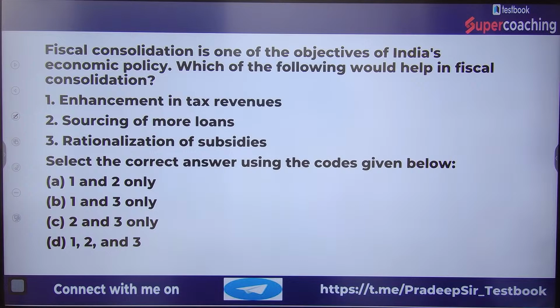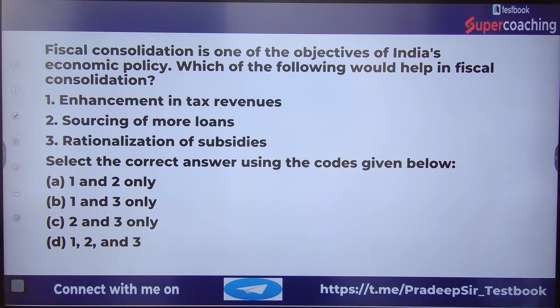The very first statement is enhancement in the tax revenue. Second is sourcing of more loans. Third is rationalizing of subsidy. Select the correct answer using the codes given below. Your answer should be A if statements 1 and 2 are correct, B if 1 and 3 are correct, C if 2 and 3 are correct, and D if 1, 2 and 3 are all correct. So let me know the answer, please.